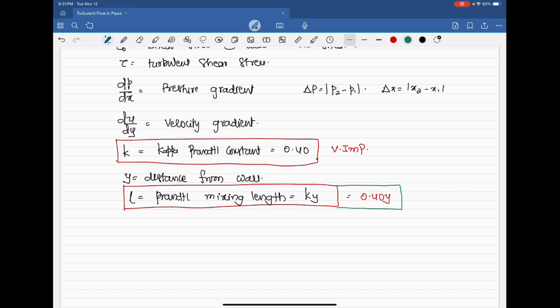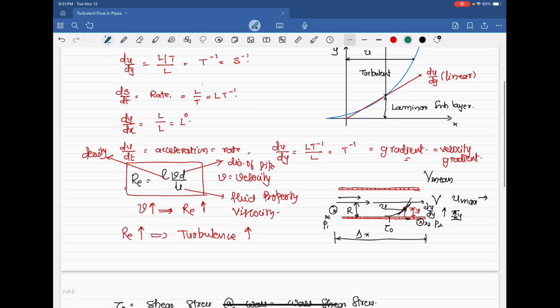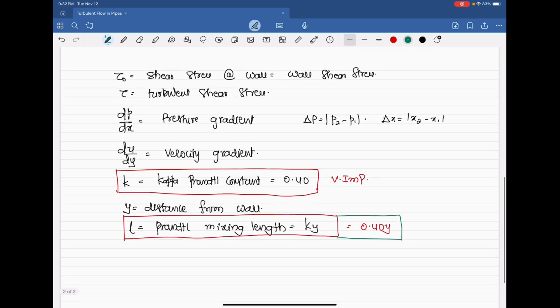If you know what a Prandtl mixing length is, this turbulent laminar, I have already shown you the laminar sublayer. Whenever fluid starts flowing in a pipeline, the velocity profile will not be completely formed at a single instance.